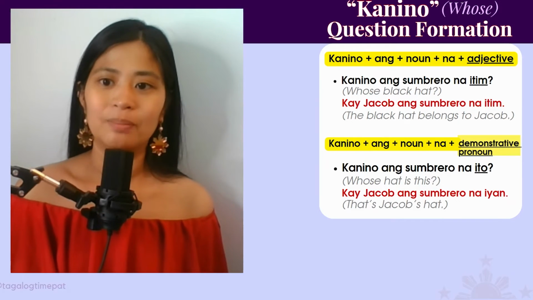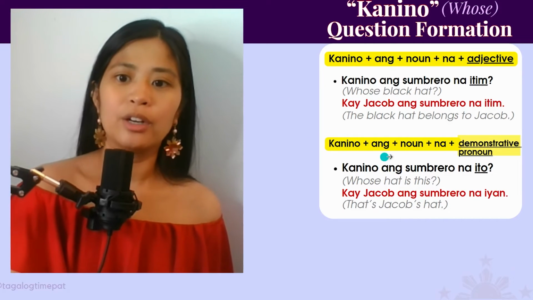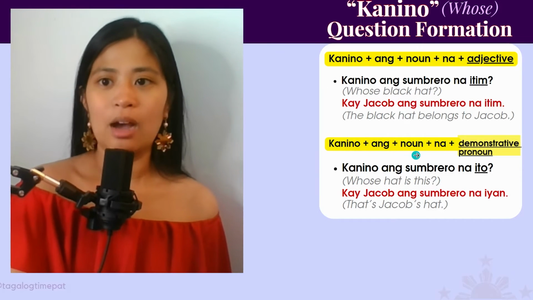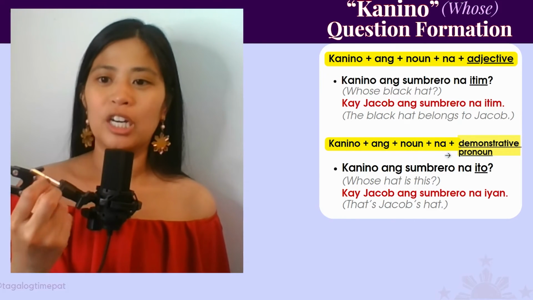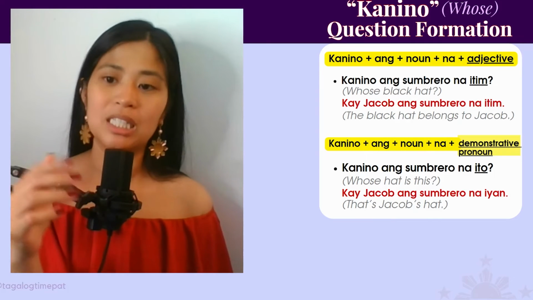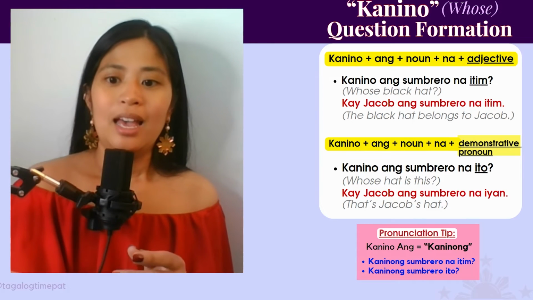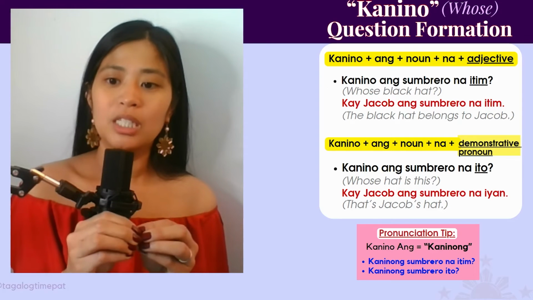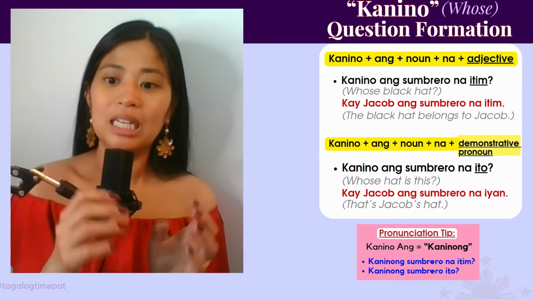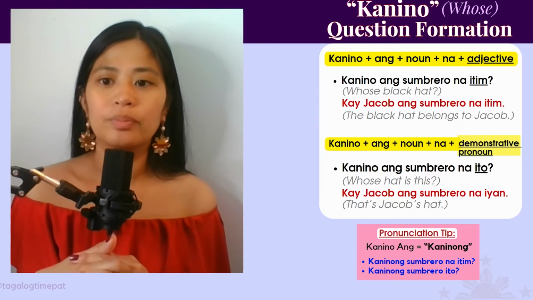That's Jacob's hat. Okay, so hopefully you can see here, there's just this pattern of kanino ang plus a noun, na, it's like a sentence marker. Again, sometimes it doesn't have a direct translation, but it's like the linking word for the adjective or for the pronoun. And then just a pronunciation tip, kanino ang can be put together in a contraction. It would be kaninong. Kaninong sombrero na itim. Or kaninong sombrero ito.